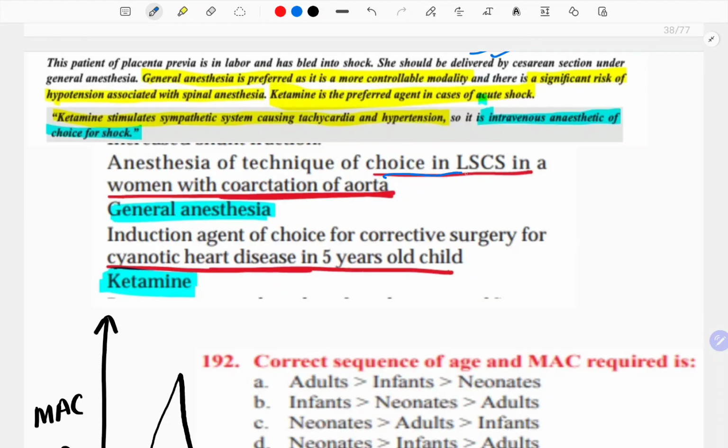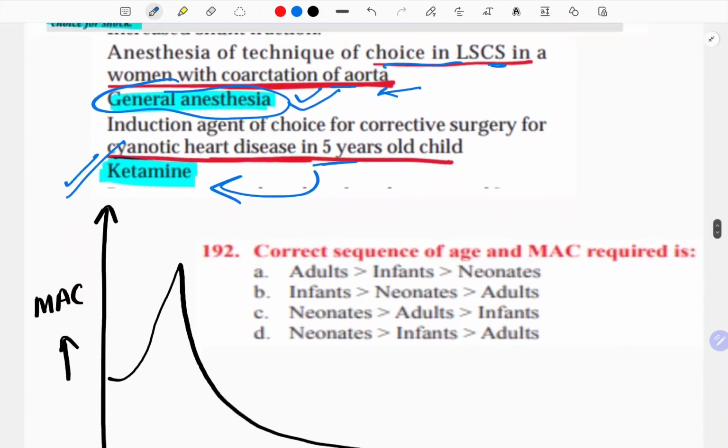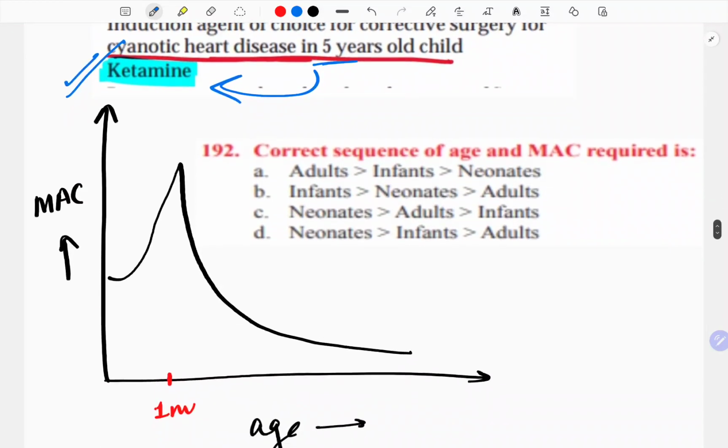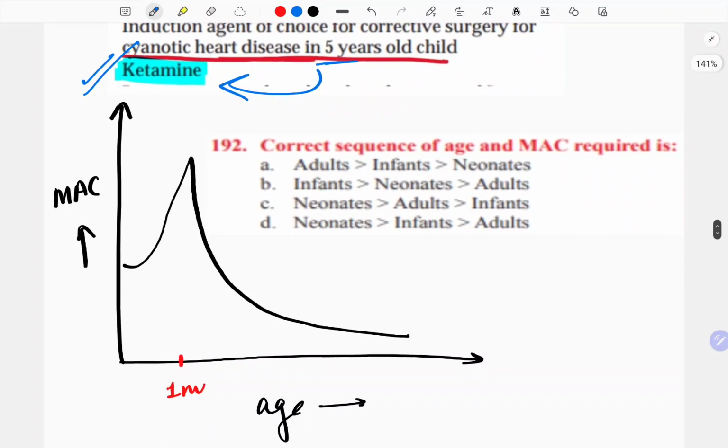Anesthesia technique of choice in LSCS in women with coarctation is general anesthesia. This is what you prefer if there is any heart condition. Induction agent of choice for corrective surgery for cyanotic heart disease in a 5-year-old child is ketamine. Cardiac stable. Now correct sequence of age and MAC required. Now see, this is the relation. MAC is high at the time of birth, but it becomes maximum at 1 month. So the sequence here would be infant, then neonate and adult.